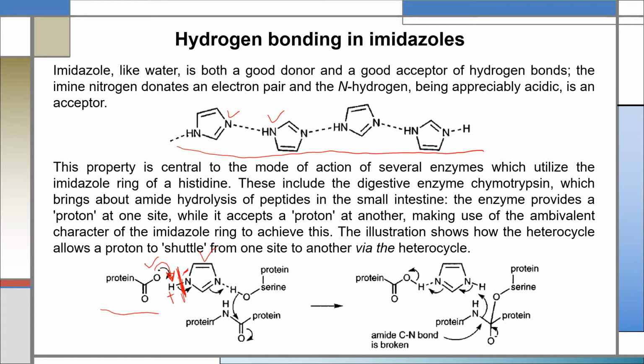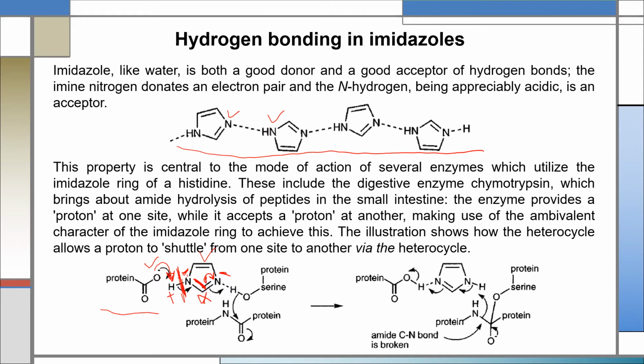After that, this negative nitrogen tries to share its excess electron with this carbon, and during this sharing the pi electron between this carbon and nitrogen will shift onto this nitrogen. So this carbon will become positive and this nitrogen will become negative. After that, this negative nitrogen can share its excess electron with this positive carbon. So this new bond will be formed here, and after that this negative nitrogen tries to share its excess electron with hydrogen.